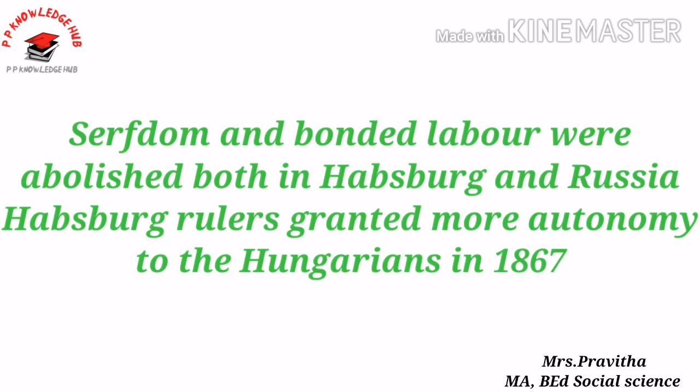So what I told, the Frankfurt Parliament became a failure. The conservative forces were able to suppress the liberal movement in 1848. But two advantages are there. The parliament had two advantages. First one, serfdom and bonded labor were abolished both in Habsburg and Russia. Second one, Habsburg rulers granted more autonomy to the Hungarians in 1867.